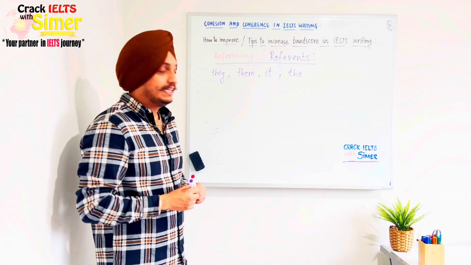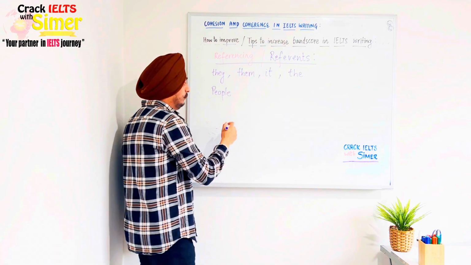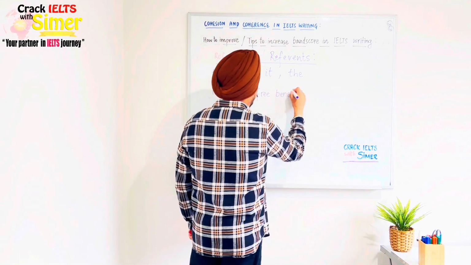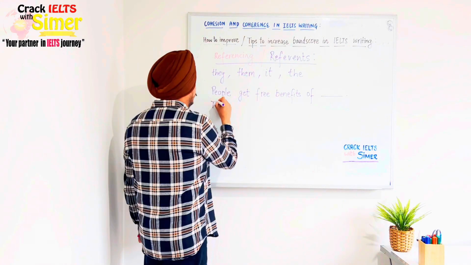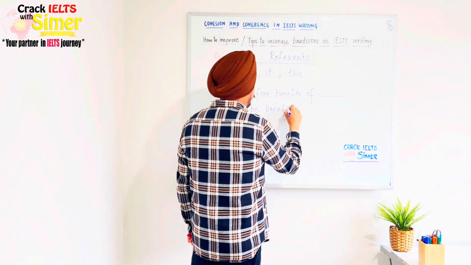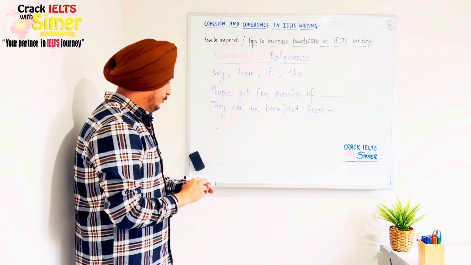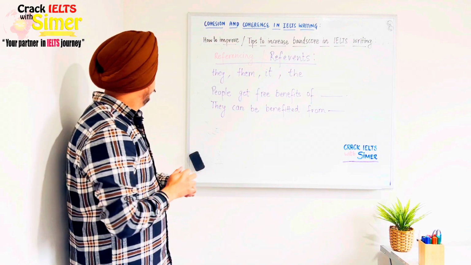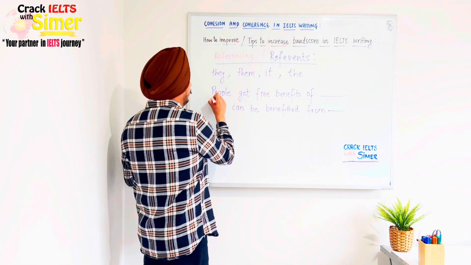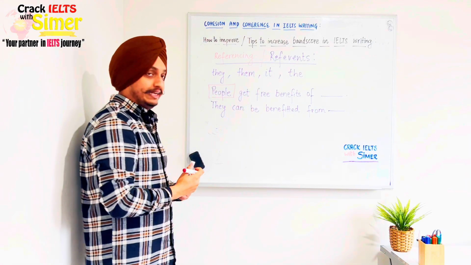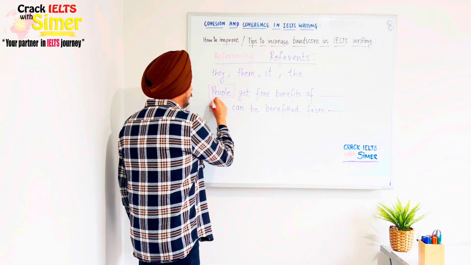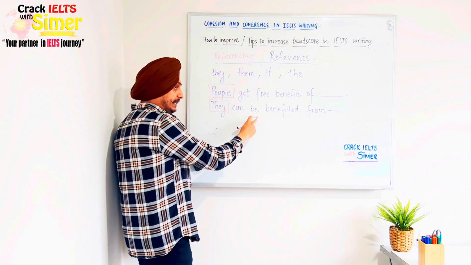So let's take an example. Now you can say, I've written people get free benefits of something, and then I'm writing they can be.